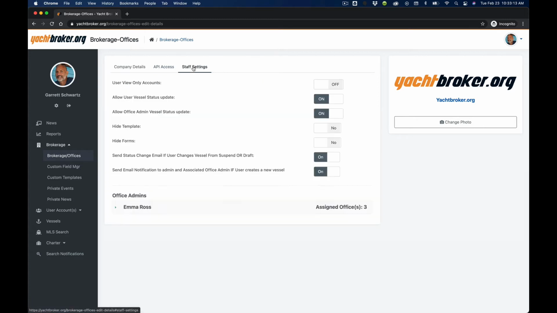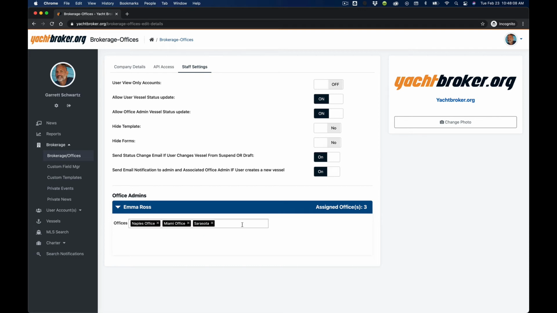For staff settings, this is where you'll be able to see a list of all the office admin accounts you've created as an admin, and then you'll be able to assign each office admin the offices they'll be able to access. They'll be able to access the brokers and the listings in those offices to make changes. And you would just simply click and then add as many offices to that account as necessary.